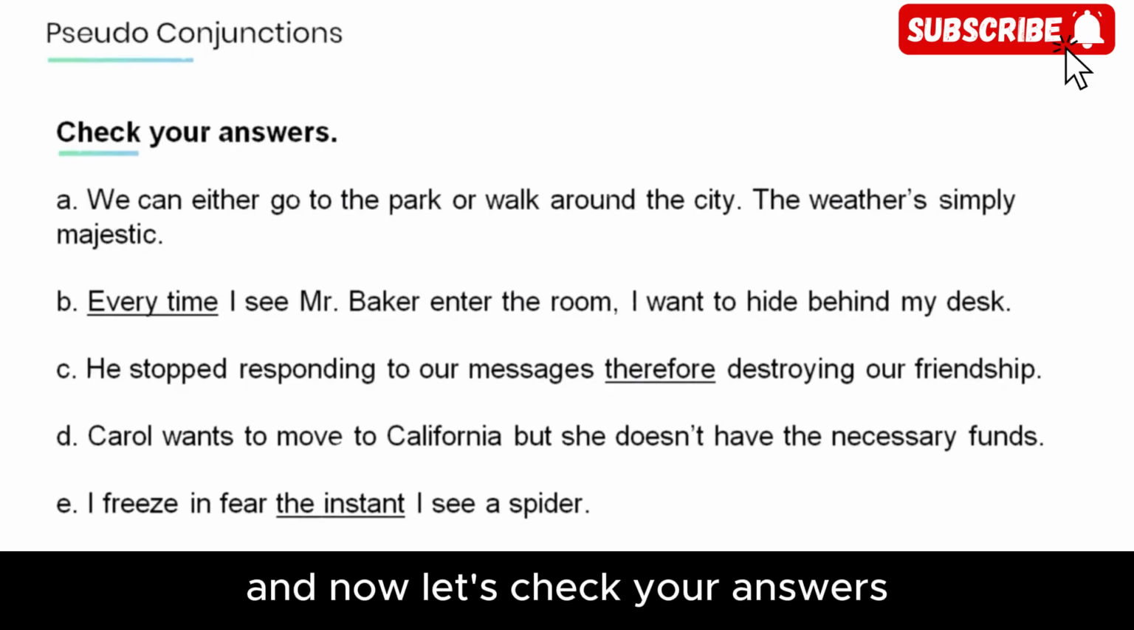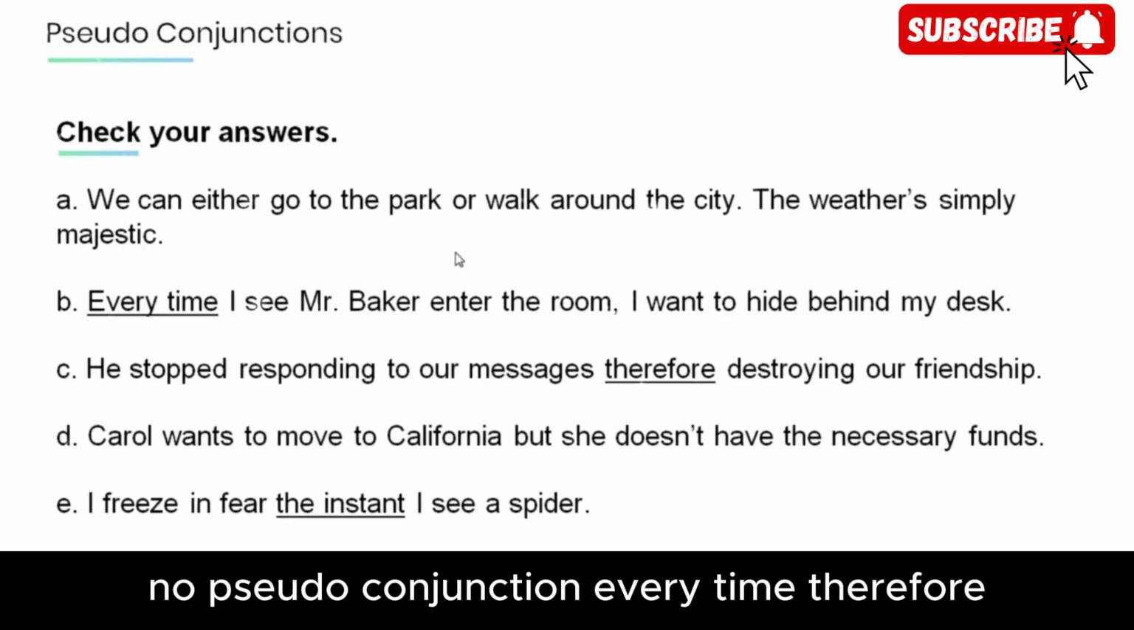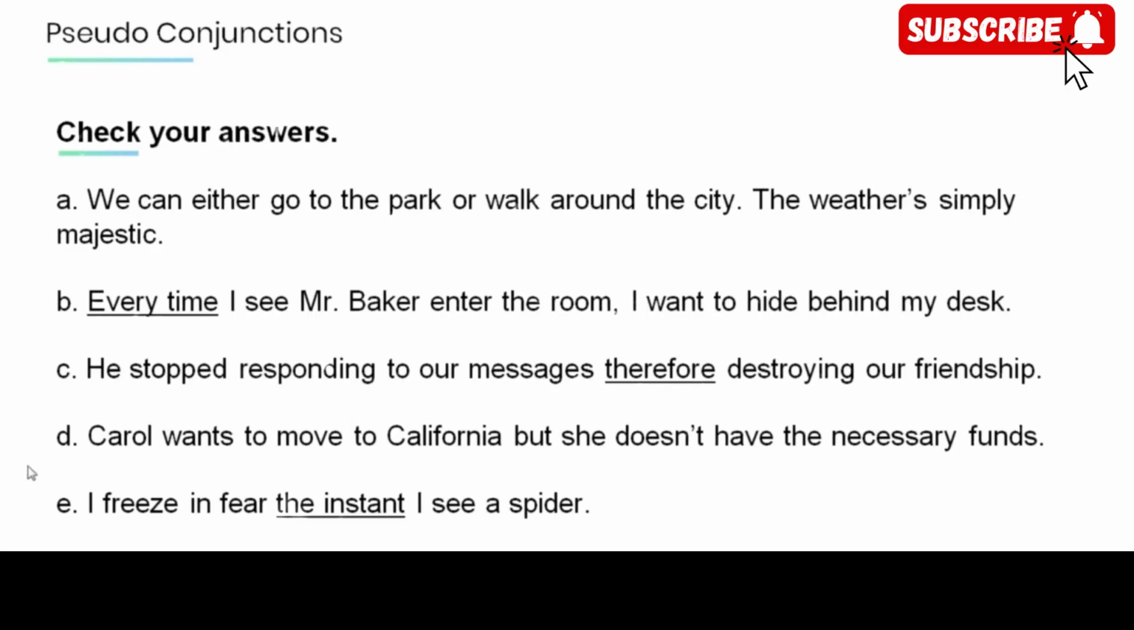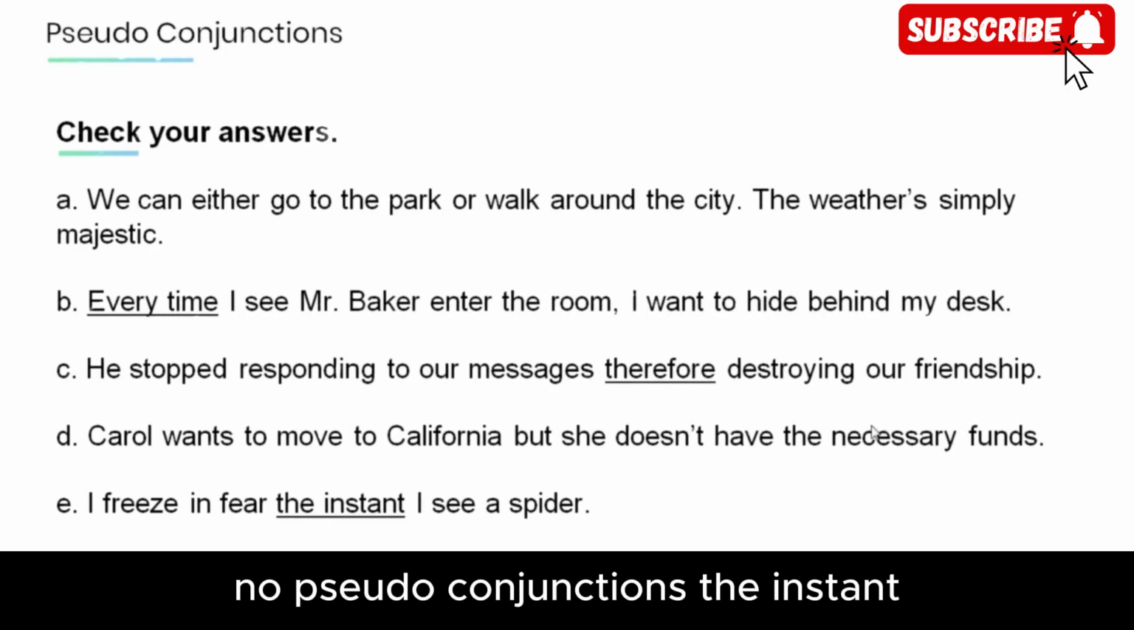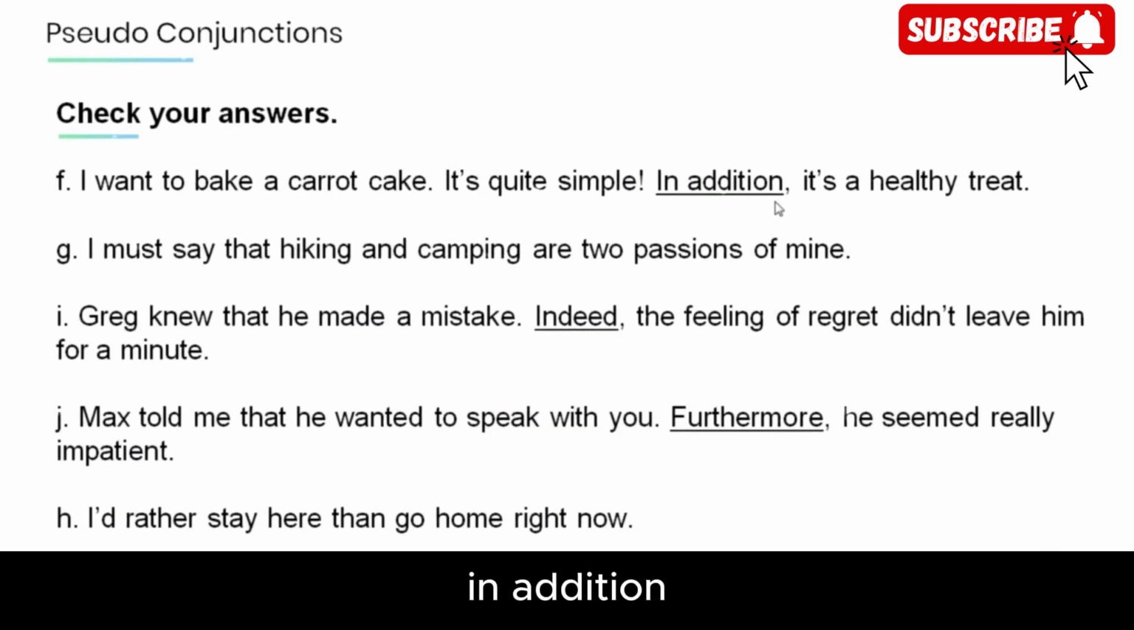And now, let's check your answers. No pseudo conjunction. Every time. Therefore. No pseudo conjunctions. The instant. In addition. No pseudo conjunction. Indeed. Furthermore. No pseudo conjunction.